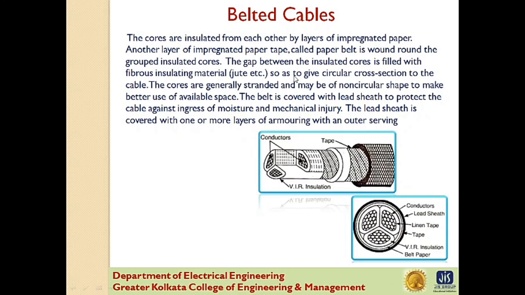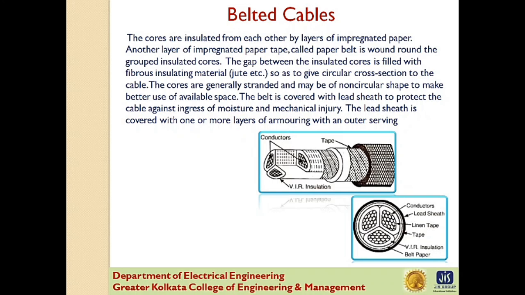so as to give circular cross section to the cable. The cores are generally stranded and may be non-circular shape to make better use of the available space. The belt is covered with lead sheet to protect the cable against ingress of moisture and mechanical injury. The lead sheet is covered with one or more layers of the armoring with the outer serving.